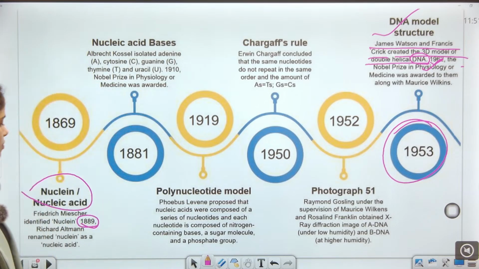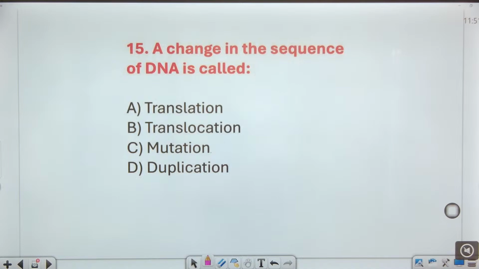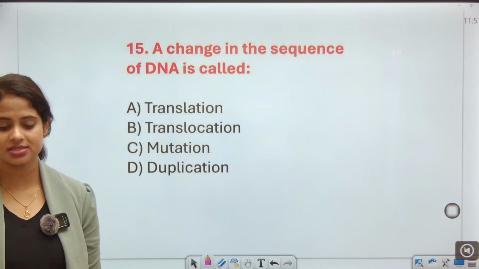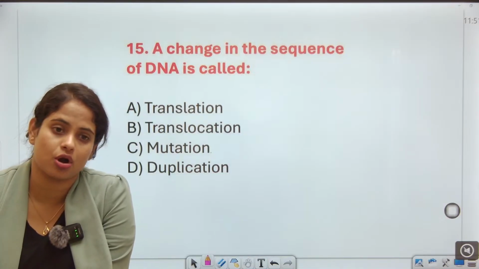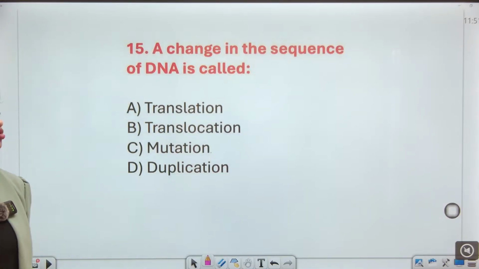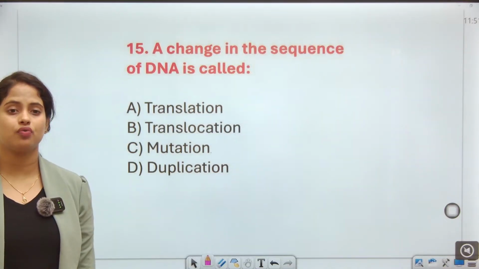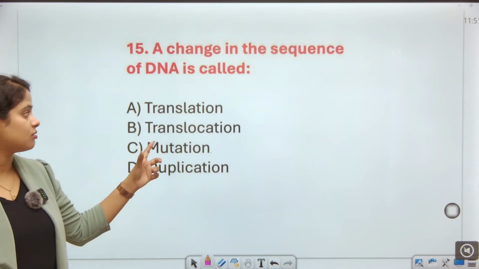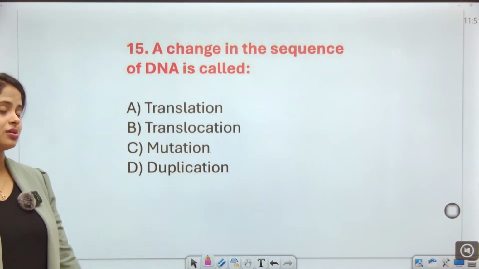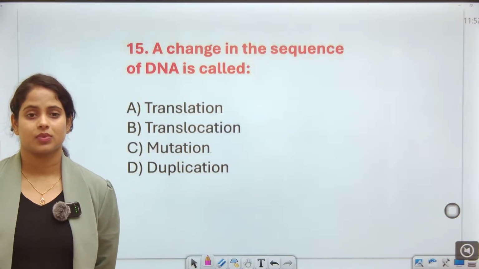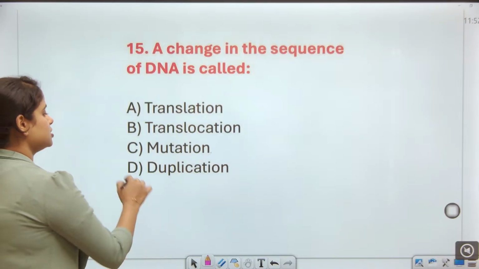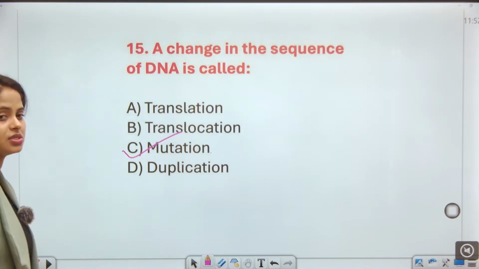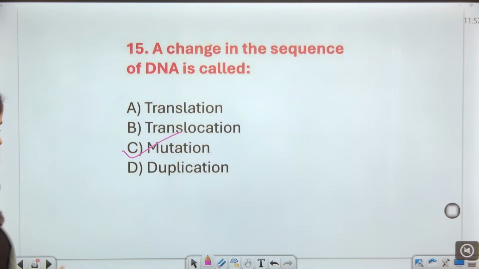Okay. So next, a change in the sequence of DNA is called what? Guys, a change in the sequence of DNA is called what? Translation, translocation, mutation or duplication. This is mutation. So what is mutation?